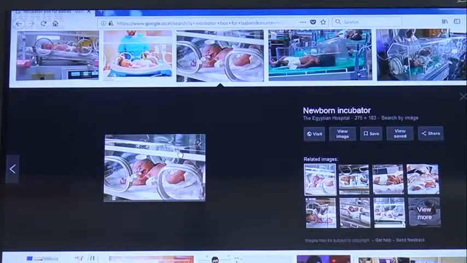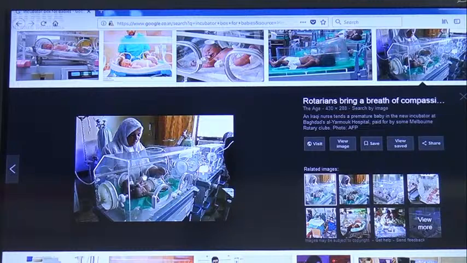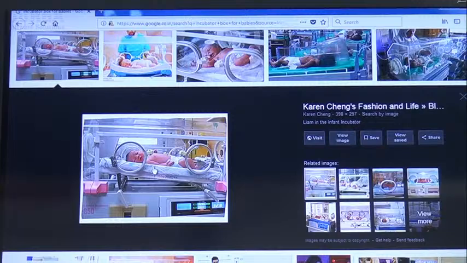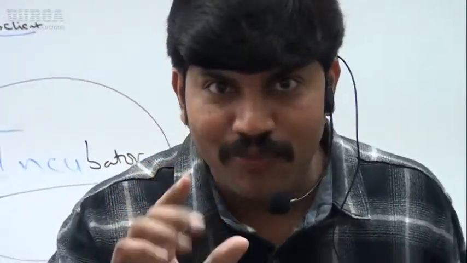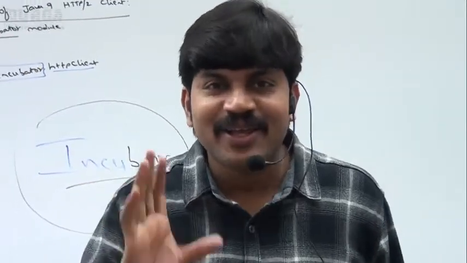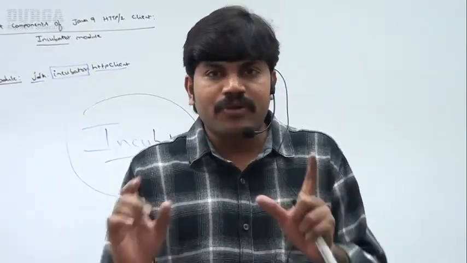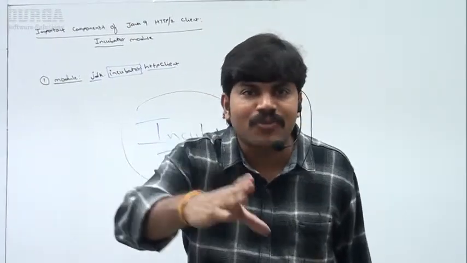This is an incubator box because premature babies are kept inside these boxes for a few days. Now you have got the word incubator. What is the meaning? Incubator means not fully matured, premature. Remember that. This Java 9 HTTP/2 client also.